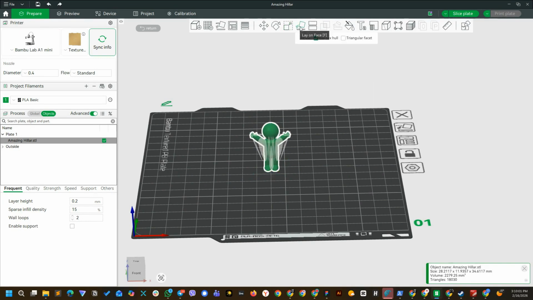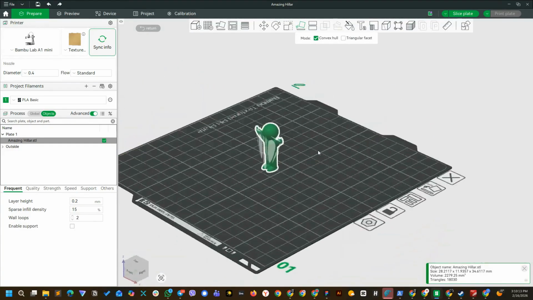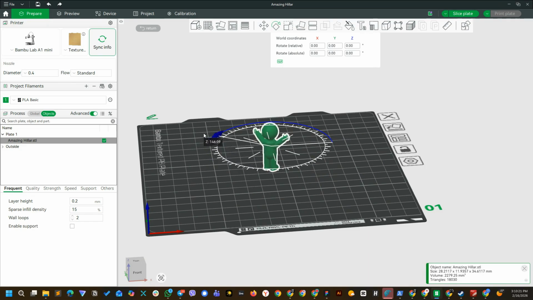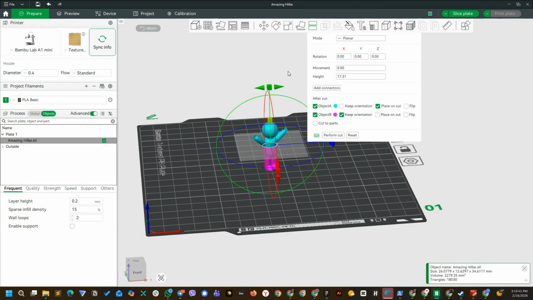Rotate it or lay it on a specific side for better stability. You can cut the model into separate parts.